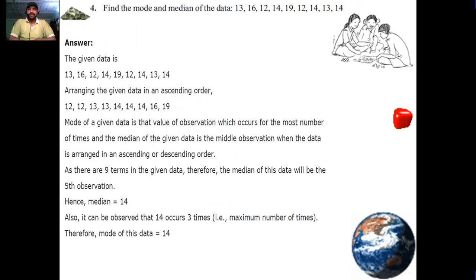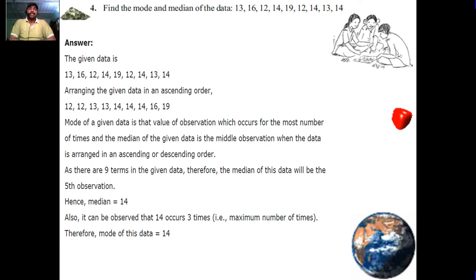Question number 4. Find the mode and median of the data: 13, 16, 12, 14, 19, 12, 14, 13, 14. Answer. The given data is 13, 16, 12, 14, 19, 12, 14, 13, 14. Arranging the given data in ascending order: 12, 12, 13, 13, 14, 14, 14, 16, 19.